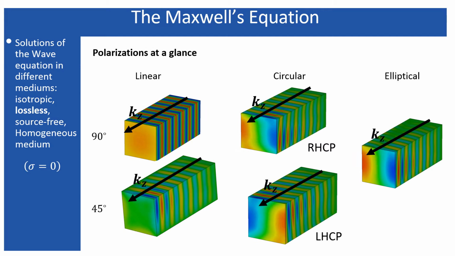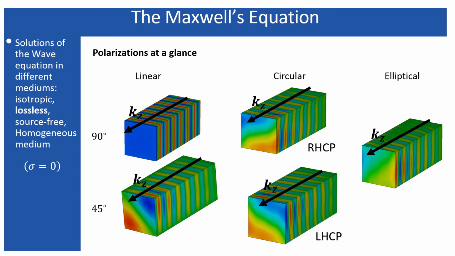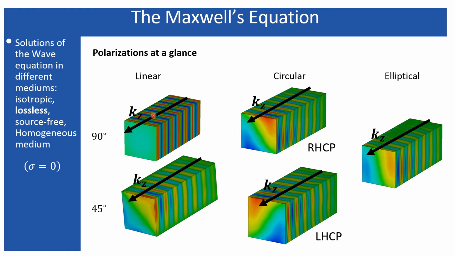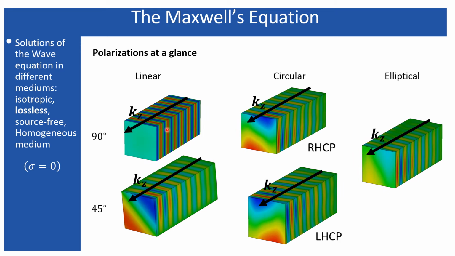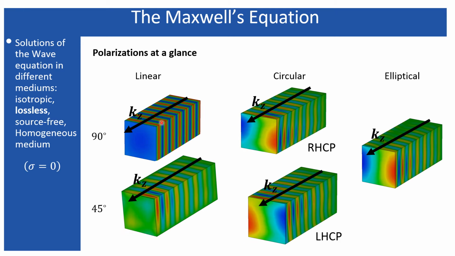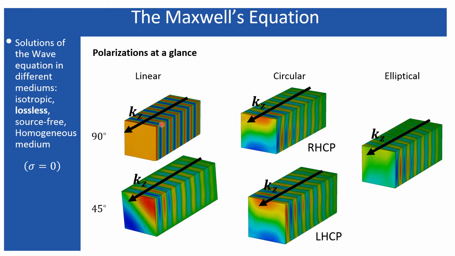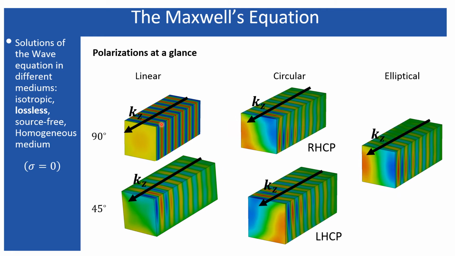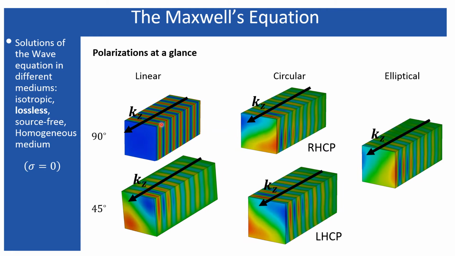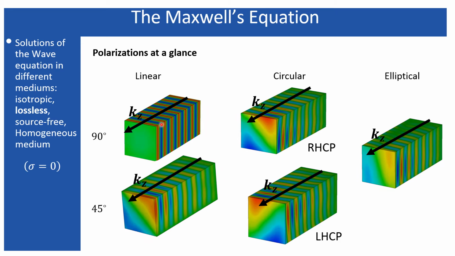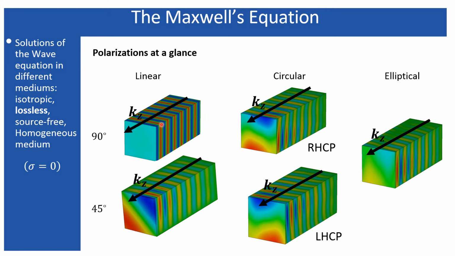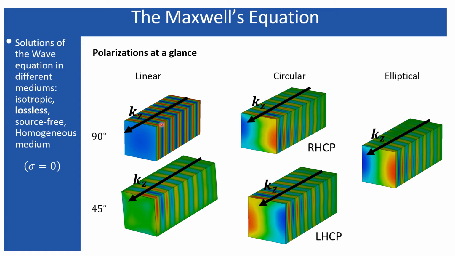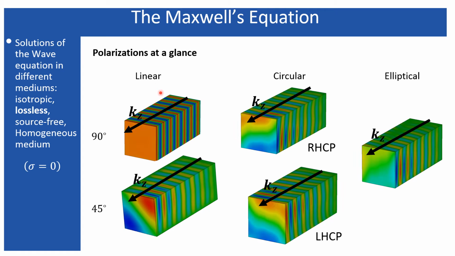Next, I have summarized my lecture by listing all types of polarizations over here. The first one represents the X polarized wave or Y polarized wave. I have represented only one of them because in free space it is not possible to identify the X polarized wave or Y polarized wave individually. But when it enters a particular medium, it may be possible to find the X polarized or Y polarized wave individually. So this falls in the category of linearly polarized wave.